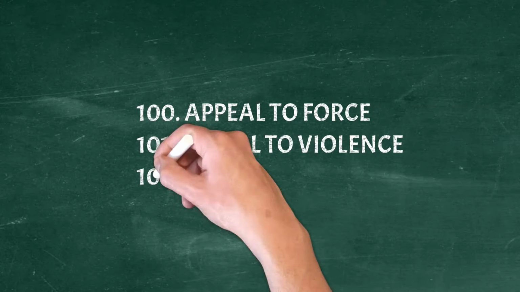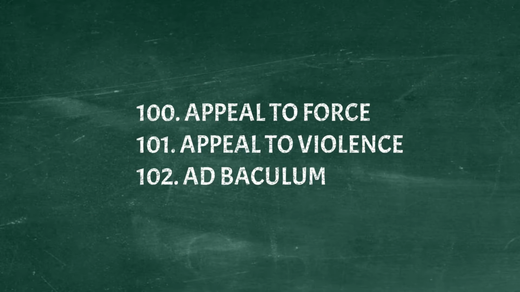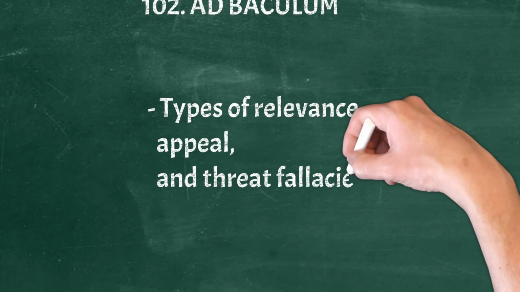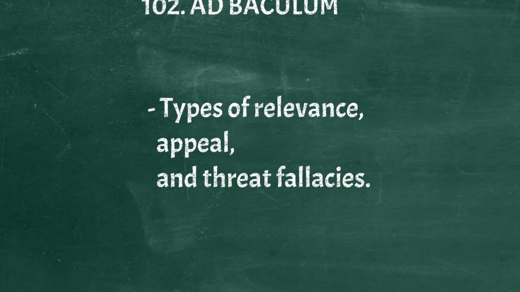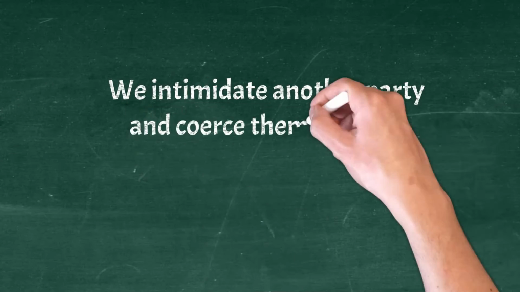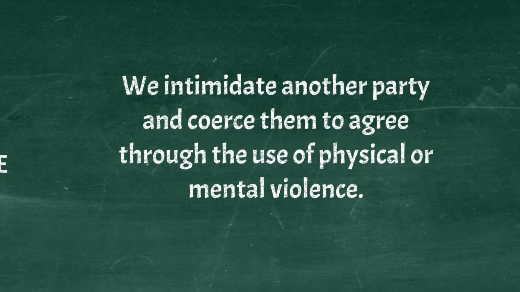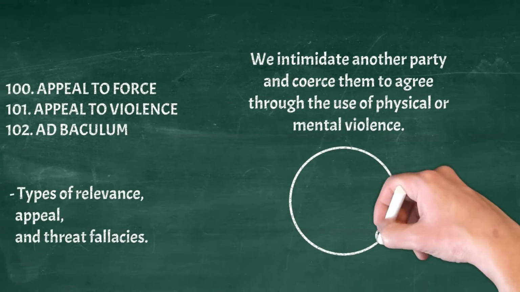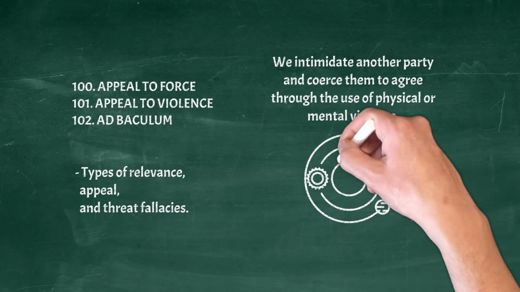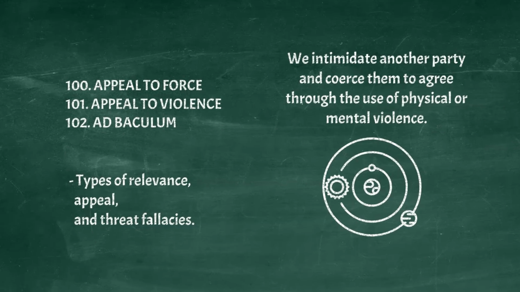Appeal to force, appeal to violence, ad baculum. Again, types of relevance, appeal, and threat fallacies. We intimidate another party and coerce them to agree through the use of physical or mental violence. Example: The sun orbits the earth, accept it, or we'll burn you at the stake.